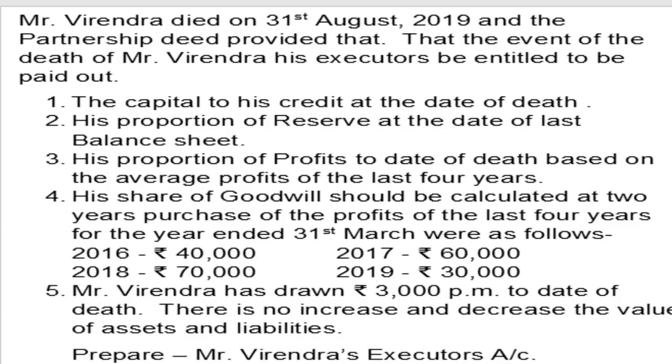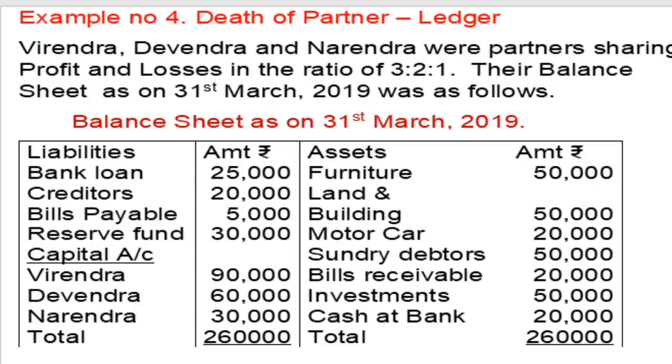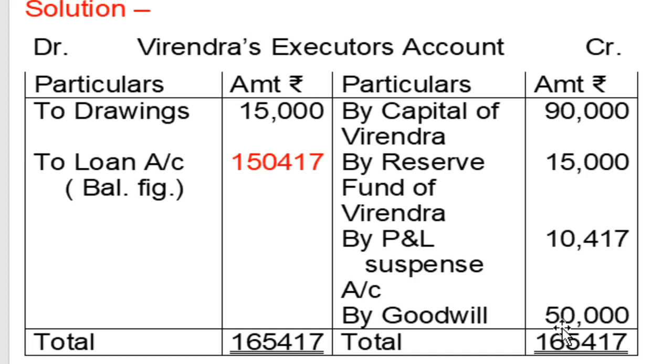No information is given that the amount was paid, and there is no sufficient cash and bank balance for payment, no information given. So the final balance on the executor account is transferred to his loan account. So the final answer of this example: Virendra's executor account final credit balance is transferred to his loan account, to loan account 1,50,417. So the example is over. Okay.